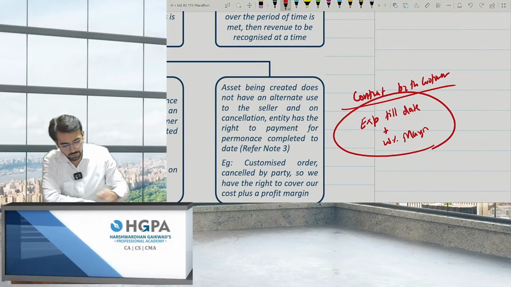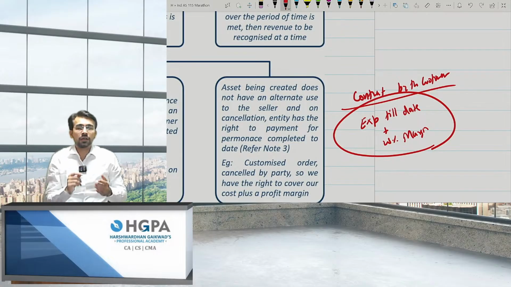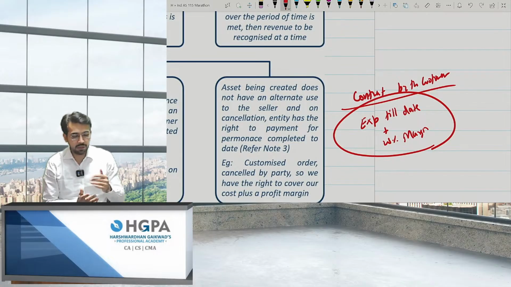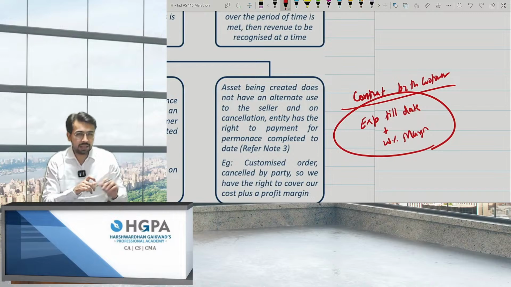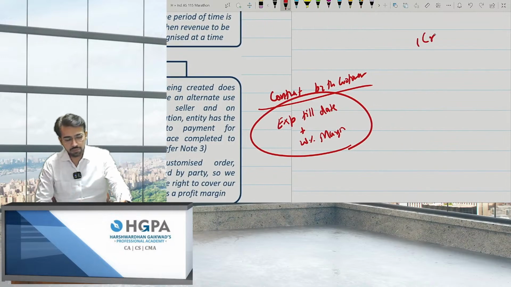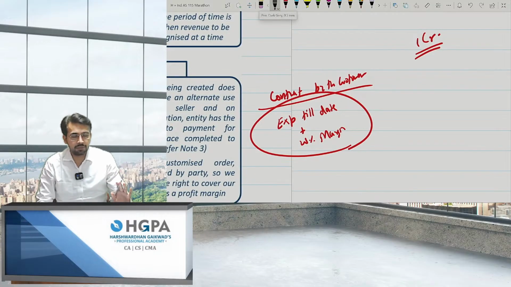For example, you gave me a contract to make a software, and I told you I'll be handing over the software after 2 years. So I was continuously making expenses on R&D and making a software for you till date, and the contract price was, let's say, 1 crore. After 2 years, you'll pay me 1 crore as soon as I hand over the software to you, right? So expense till date. Now, after 1 year, let's say you're canceling the contract. In that scenario, you are the customer, you are canceling the contract.